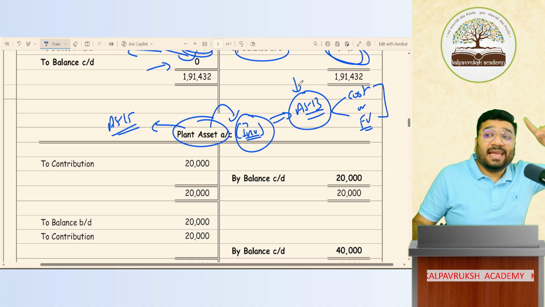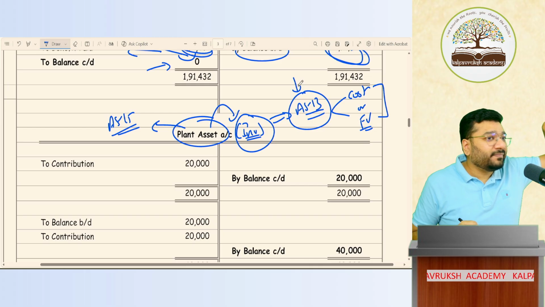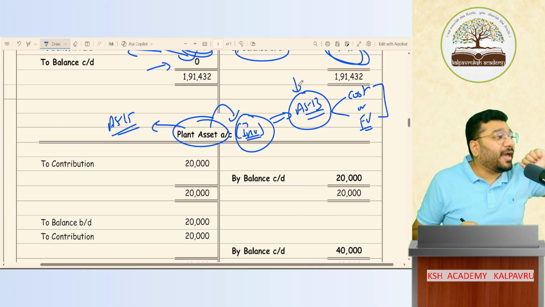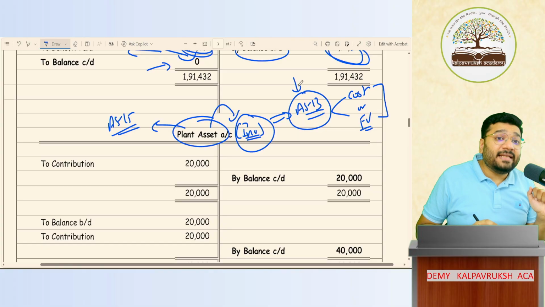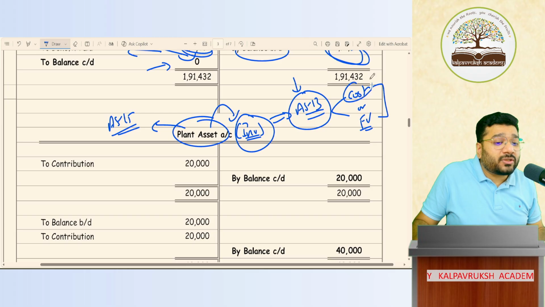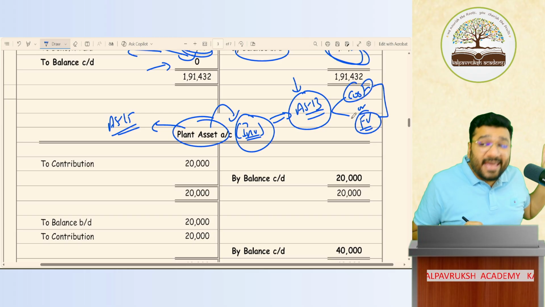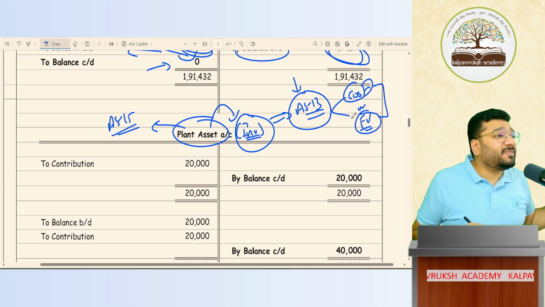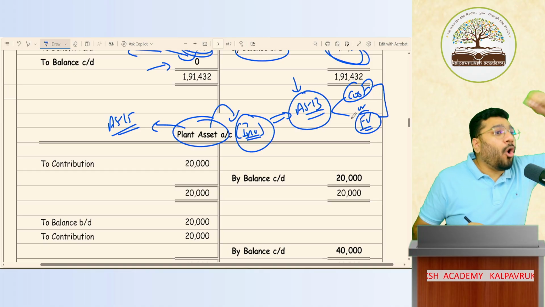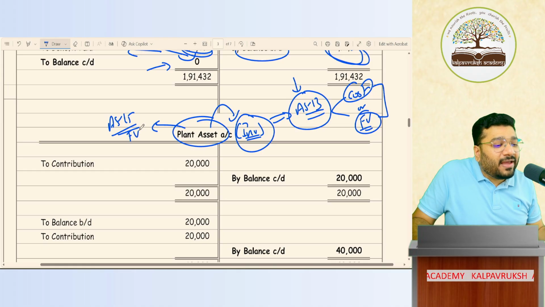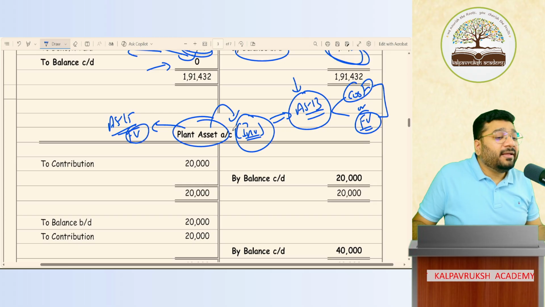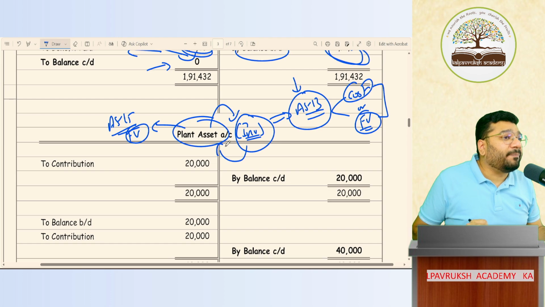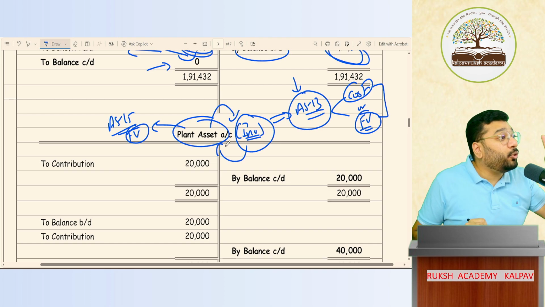AS 13 says that, like AS 2. AS 2, have all of you done? AS 2, what does it say? Inventory should be valued at cost or NRV, whichever is lower. Like that, AS 13 says that investment should be valued at cost or fair value, whichever is lower. AS 15 says that this investment will never be valued at cost, always at fair value. Always at fair value. Okay, not okay. For that reason they have changed the name of this investment to plan asset, so that you don't get confused.